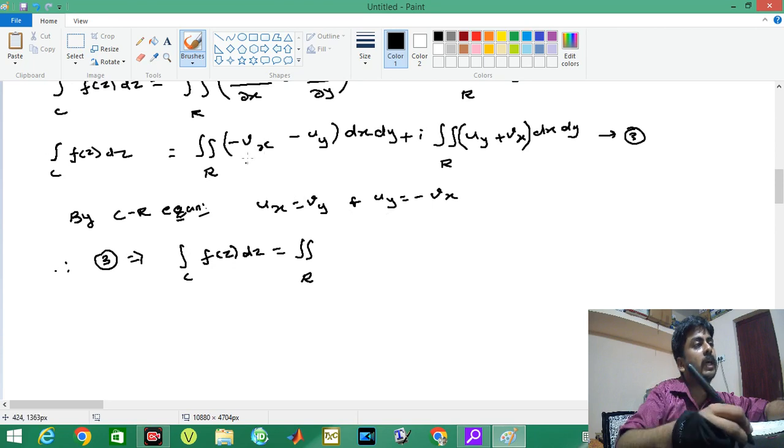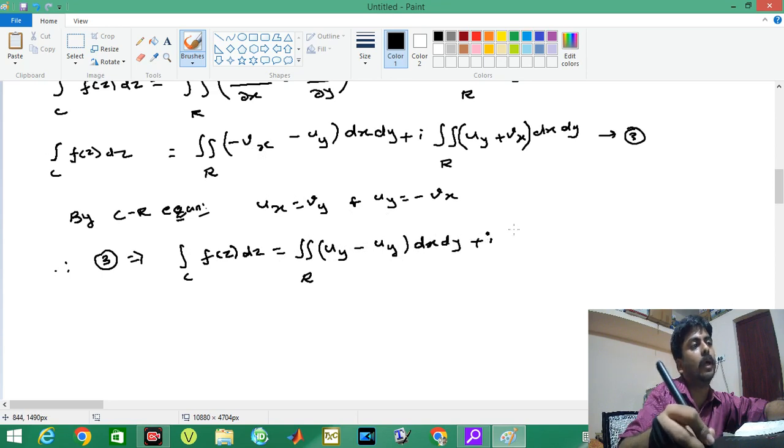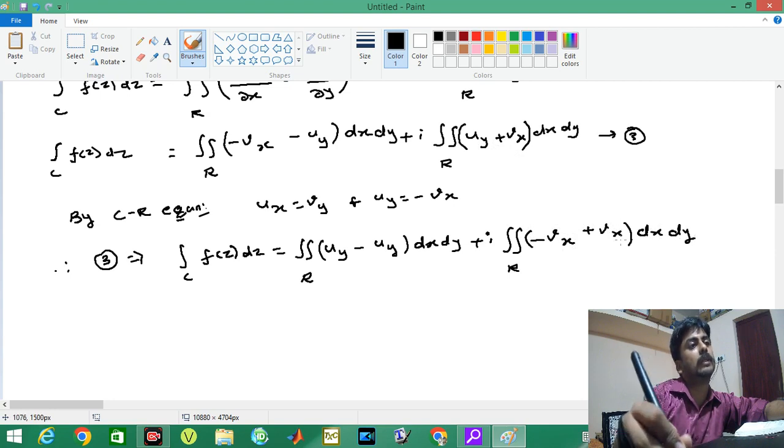Here we have minus Vx, so it becomes Uy minus Uy into dx dy, plus i into double integral over R of minus Vx plus Vx into dx dy, so it will become 0.